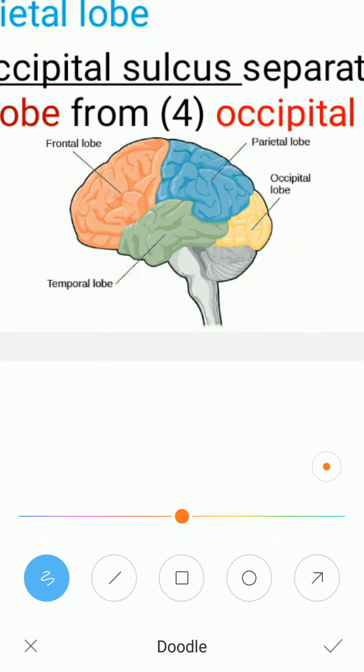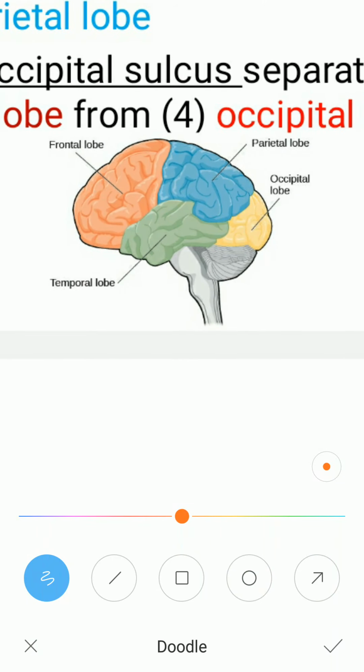See, these are the different functional areas, the lobes of one side of the cerebral hemisphere. The first one is the frontal lobe. The orange colored area is the frontal lobe, which is separated from the parietal lobe, the second one, by this sulcus. This depression is called the central sulcus.